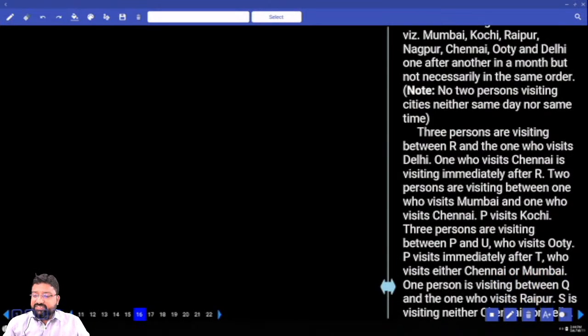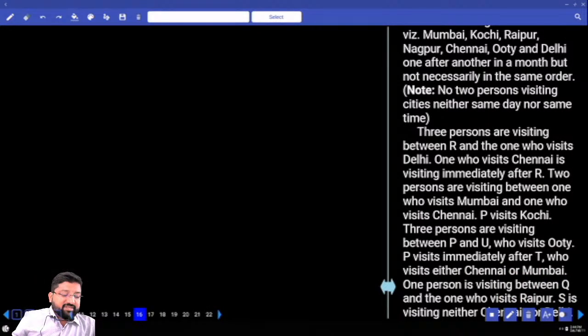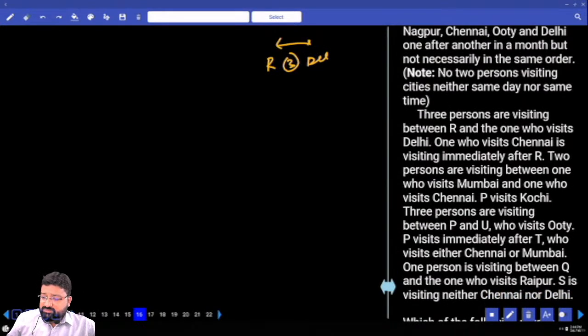He says three persons are visiting between R and the one who visits Delhi. How many between R and Delhi? Are you sure who is before and who is after? No. So this is R. Three people between R and Delhi. I am not sure. The one who visits Chennai is visiting immediately after. Immediately after R is Chennai. Next.